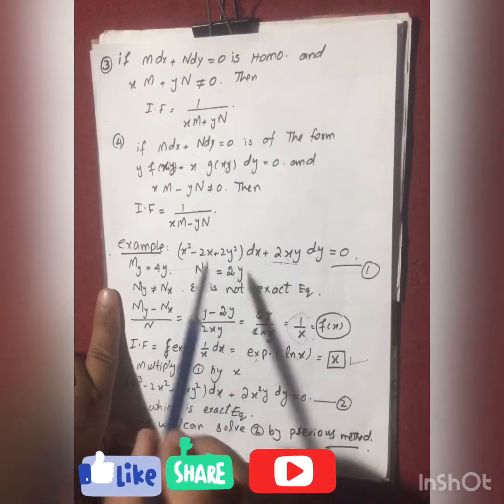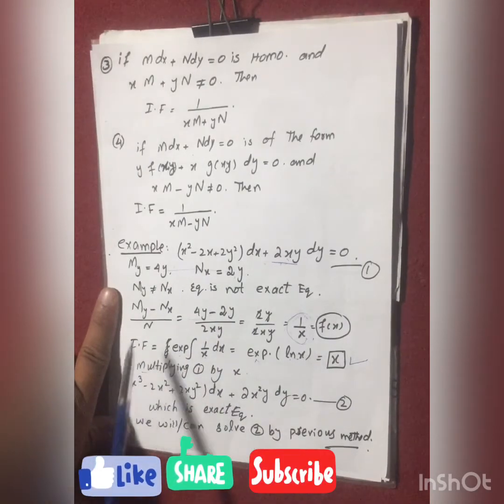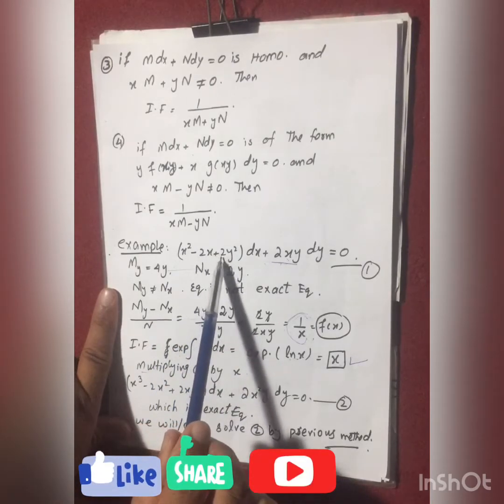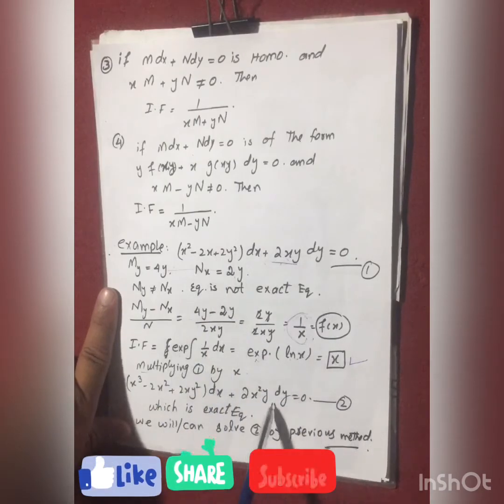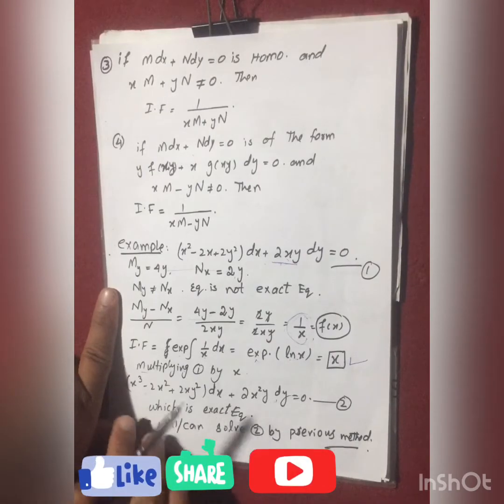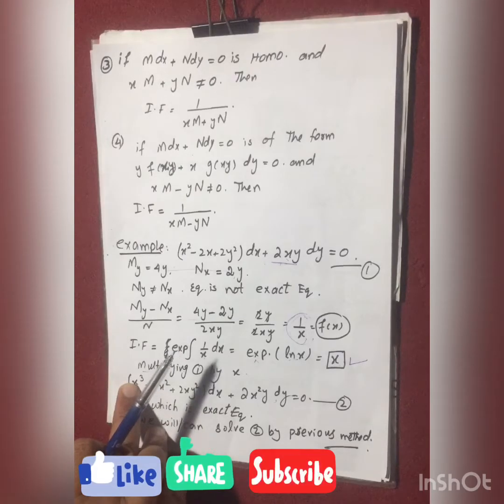You will multiply x by this equation and you will get x cubed minus 2x cubed plus 2xy squared, and plus 2x²y, which is an exact equation. You can solve this equation by the previous method, which was discussed in the previous lecture.